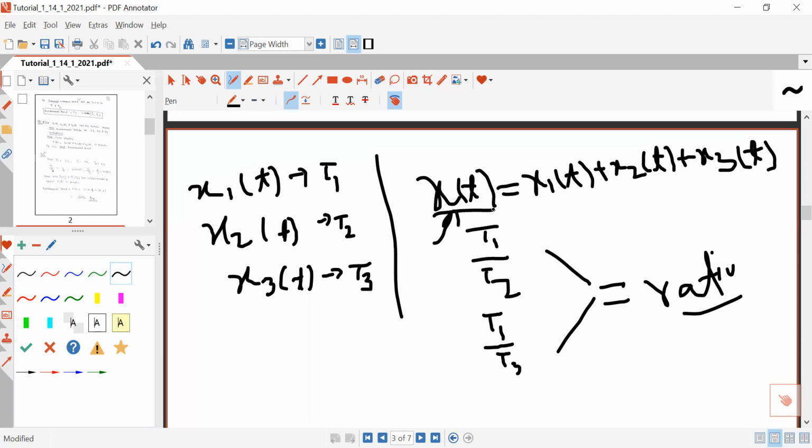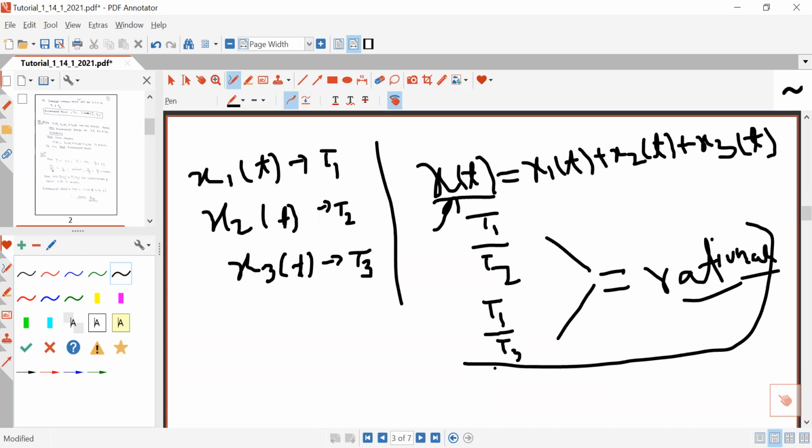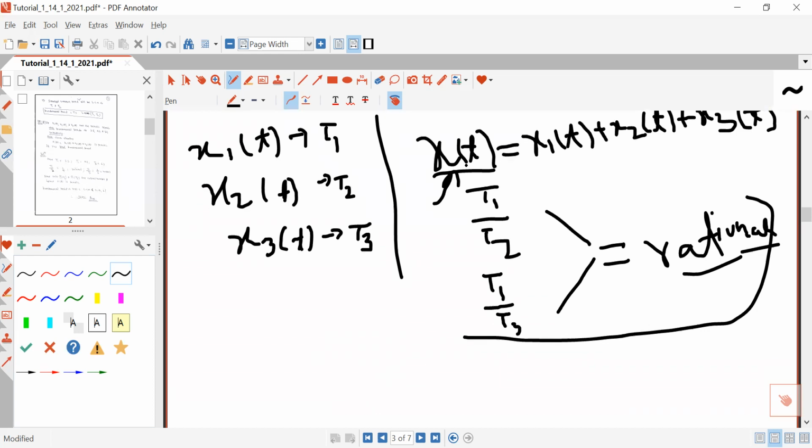The sum of two or more signals will be periodic only when the ratio of their time periods is a rational number. So first you have to check whether this ratio is rational or not. If both ratios are rational, then obviously the resultant signal will be periodic. The other concept I discussed is that if x(t) is periodic, its fundamental period will be the LCM of their individual time periods.